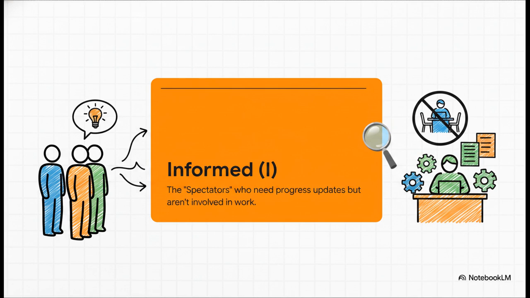Designating people as informed is honestly a fantastic way to slam the brakes on over-collaboration. It frees people up from sitting in on those completely unnecessary meetings and lets them just focus on their actual work. With them, it is strictly one-way communication.